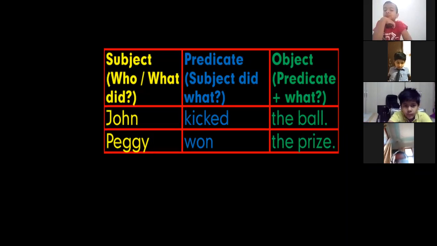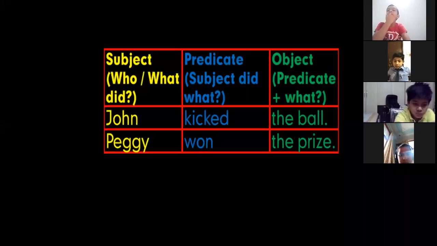Now what is the object? Predicate plus what. So what did John kick? John kicked the ball. What did Peggy win? Peggy won the prize. So the ball, the prize is your object. So this way, with the help of this table, we can divide the sentence into three parts, right?